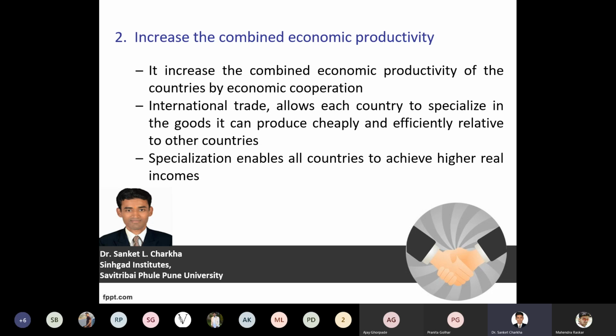The advantage may be with respect to cost, it may be the comparative advantage, or it may be the advantage with respect to the factors of production. So focusing on your specific advantage, the country in the international trade agreement should produce only those goods and services wherein it can produce the goods at a cheaper cost and more efficiently relative to the other countries.